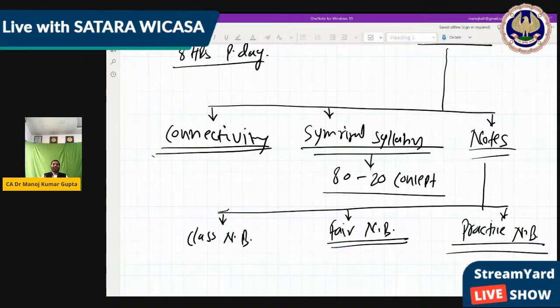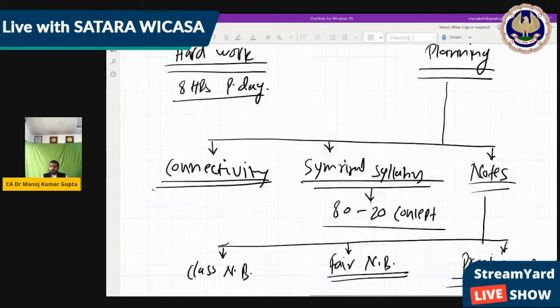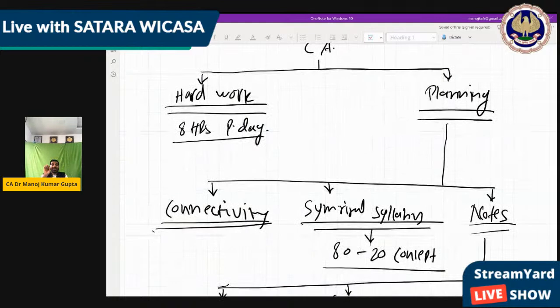Okay. So friends, this is the first part which you learn when you enter CA. You can see there are many CA final students also there. They had used it in CA final, but if they learn it in CA foundation, automatically they can use it in CA inter and CA final as well.